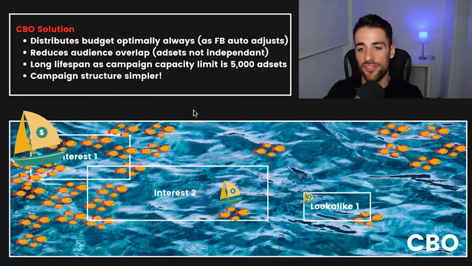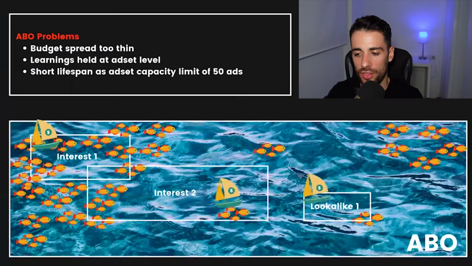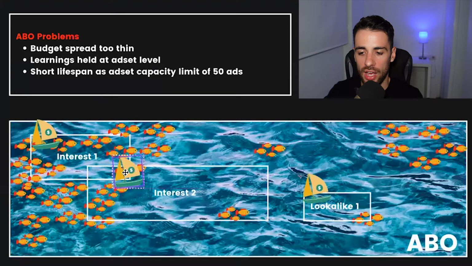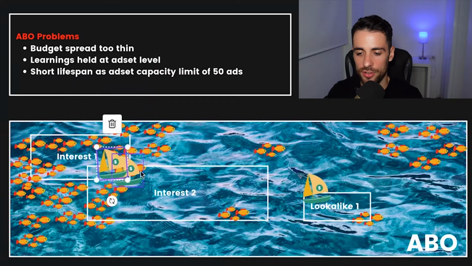But it also has the benefit of it reduces audience overlap. So in the scenario when we're using an Adset budget optimization, you could have a situation, and let me show you on this one to make it make sense. You could have a situation where your boats come over here and it's fishing in this pool of the ocean. But also this one has maybe been flowing around and come over here too. And is also, because there's a bit of crisscross in the audience, it's also fishing in this part of the ocean. So what's happening is you're using a big fat budget to fish in the same pool of people. That is not efficient. You're competing against yourself.